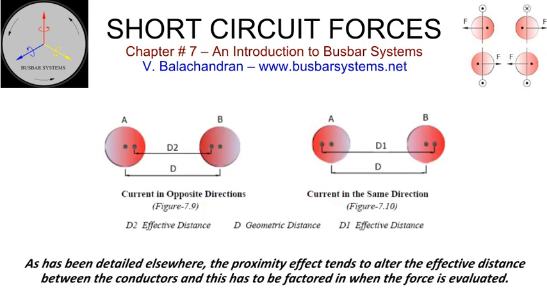Proximity effect. As has been detailed elsewhere, the proximity effect tends to alter the effective distance between the conductors, and this has to be factored in when the force is evaluated. It is noticed that when the currents are in the same direction, the effective distance increases, and therefore the force of attraction gets reduced from the ideal condition. However, when the currents are in opposite directions, the effective distance decreases, and the force of repulsion gets increased from the ideal condition. A similar phenomenon will occur when the 3 conductors in a 3-phase system are placed either in line or in delta formation. The effective distance will change with the magnitude and relative directions of the current.